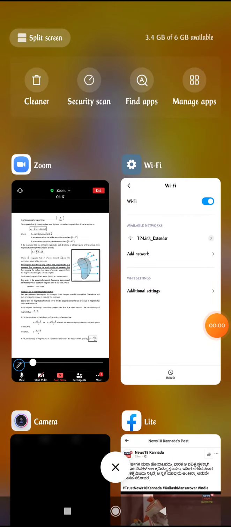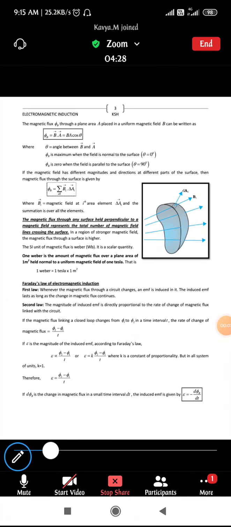Flux is maximum. Similarly, when theta is equal to 90 degrees, the magnetic flux is 0. Okay, so this was regarding the magnetic flux. So next, coming to Faraday's law of electromagnetic induction.